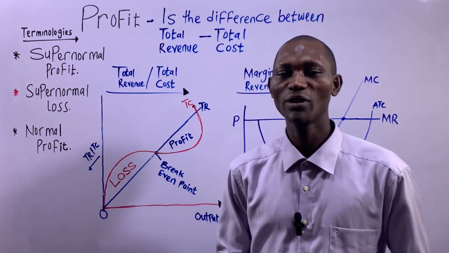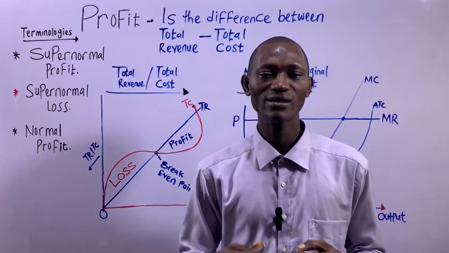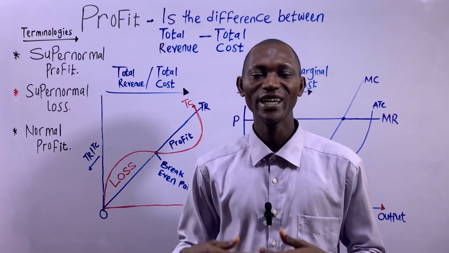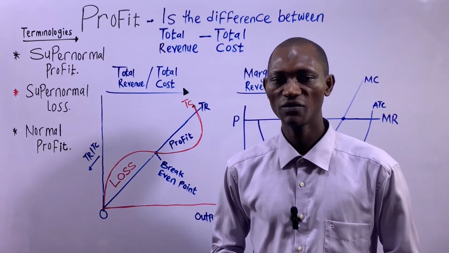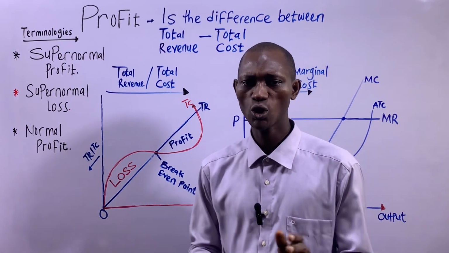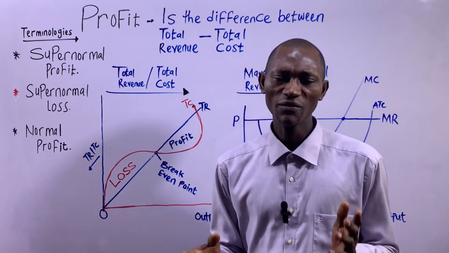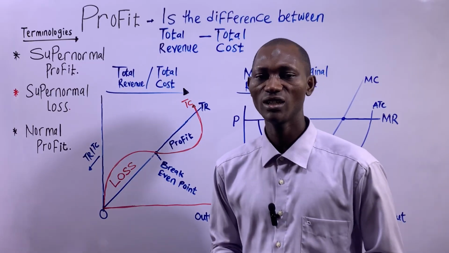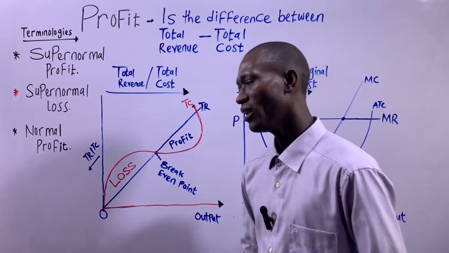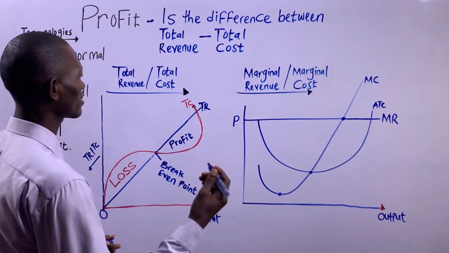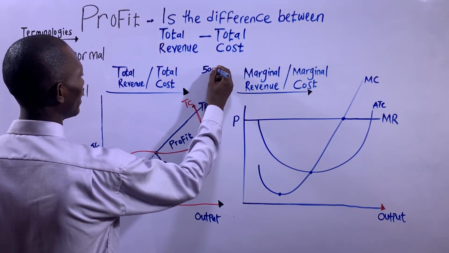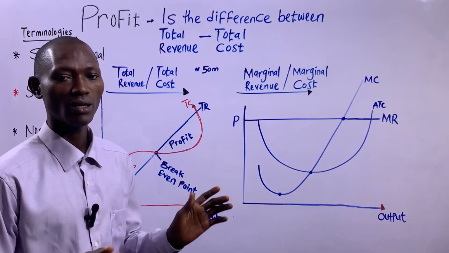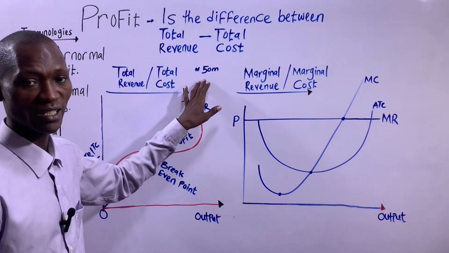So when we say supernormal profit, it means excess profits, and it is the profit level above the estimated or the expected profit for a business organization. Let's say, for instance, the profit forecast for a business in a financial year by the management accountants is 50 million naira.